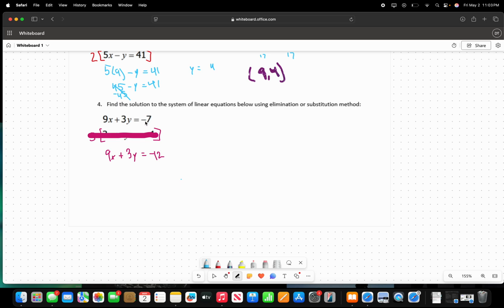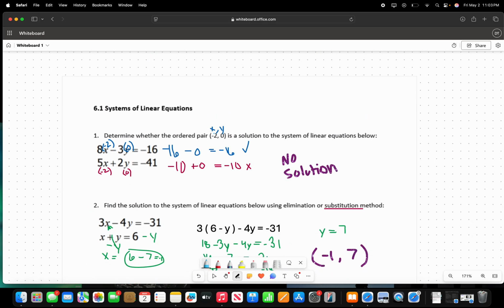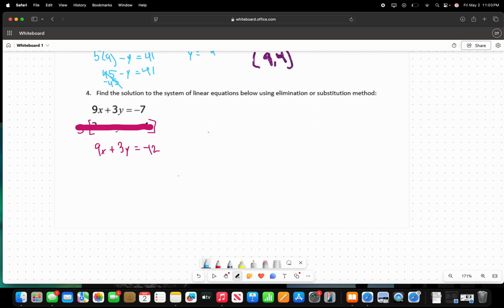One says -7, as we see here, and then this one says -12. So something is wrong, because, like I said, in order to find a solution, they both have to be matching, as this one right here. So this means that the two lines are actually parallel, so they never meet. That's why there's no solution. And these equations look similar, but they'll never cross.